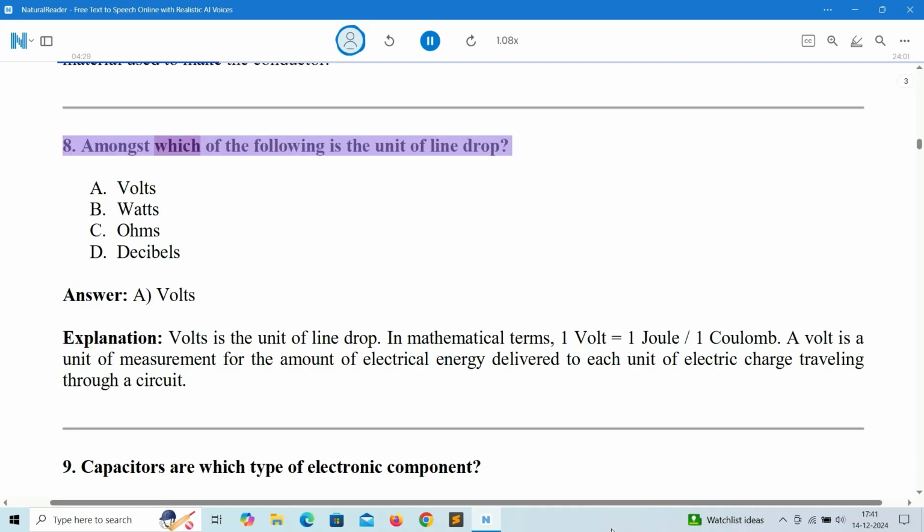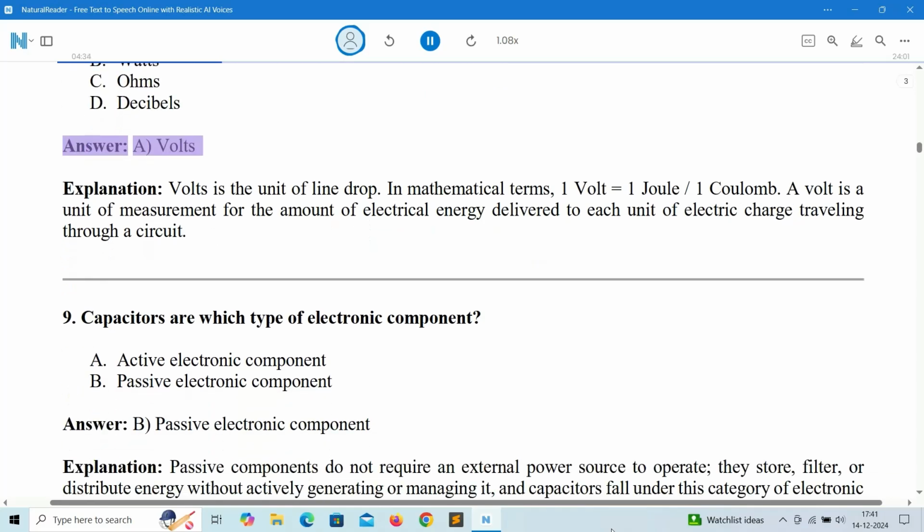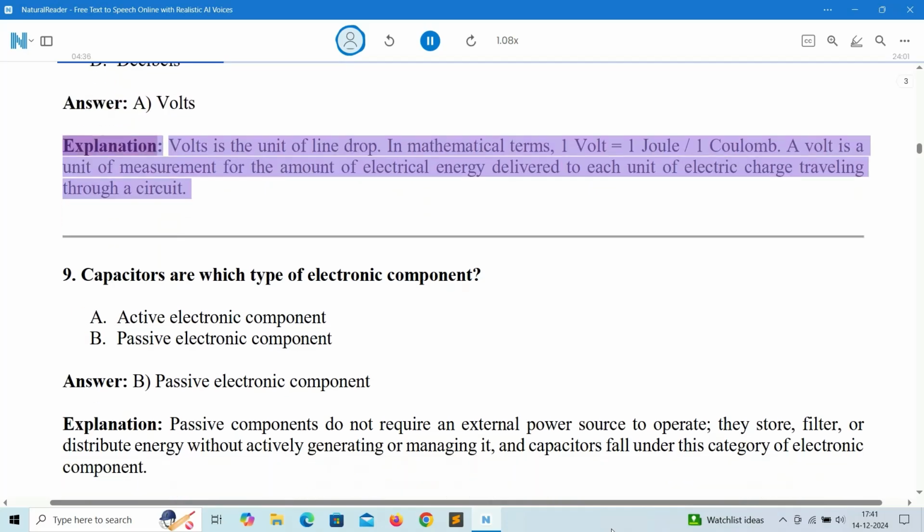8. Amongst which of the following is the unit of line drop? A. Volts. B. Watts. C. Ohms. D. Decibels. Answer: A. Volts. Explanation: volts is the unit of line drop. In mathematical terms, 1 volt equals 1 joule per 1 coulomb. A volt is a unit of measurement for the amount of electrical energy delivered to each unit of electric charge traveling through a circuit.